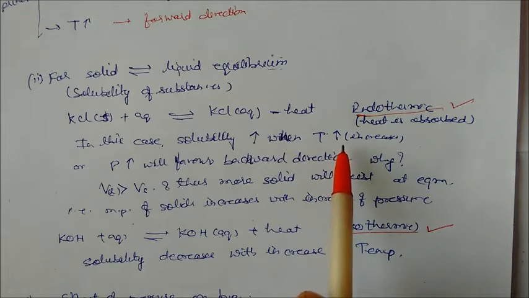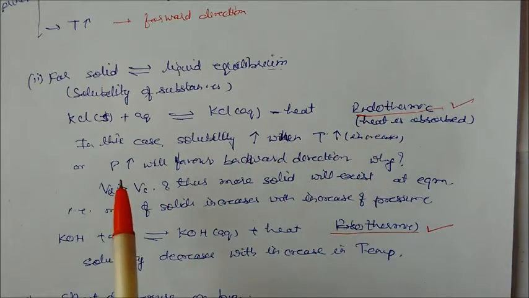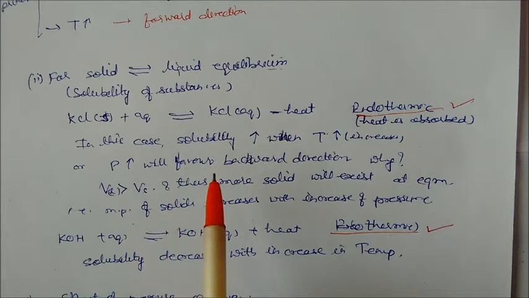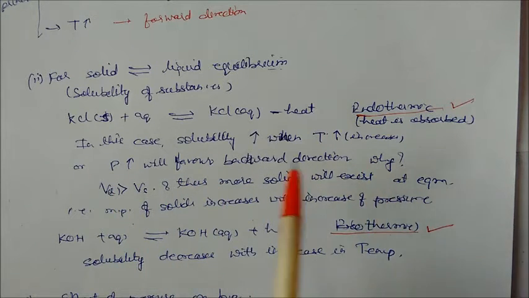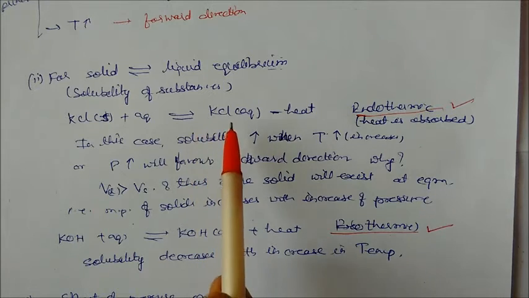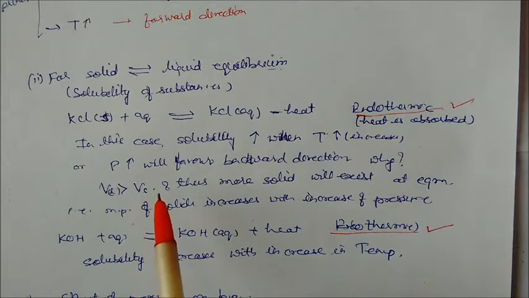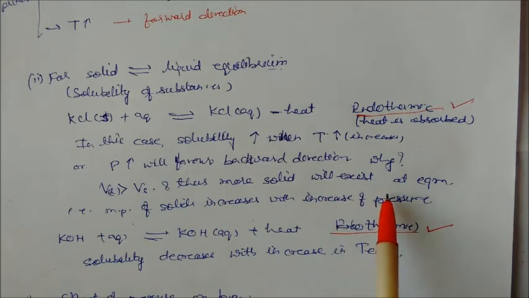When you increase pressure, the equilibrium will also go in the backward direction. Why? Because the volume of the liquid is greater than the volume of the solid. That's why more solid exists at equilibrium, and the melting point of the solid increases with increase of pressure.